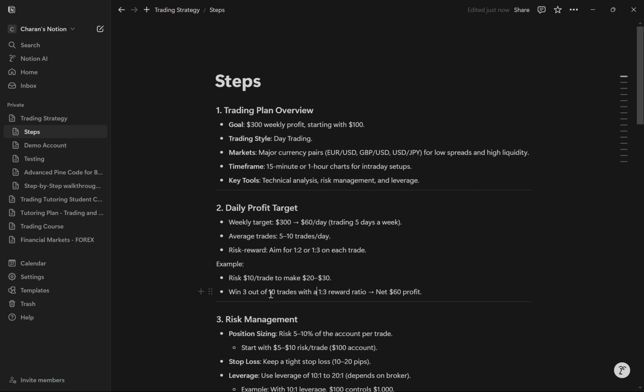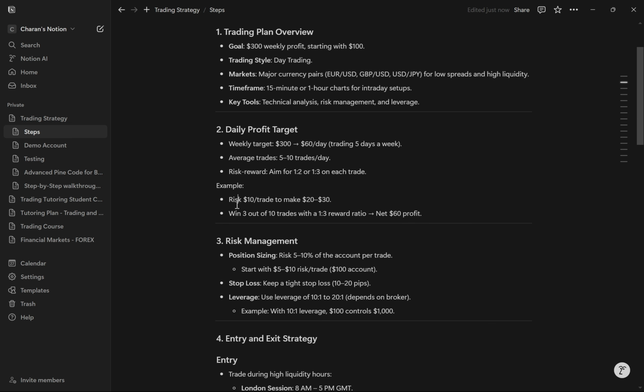$90. So again, I'd still end up having profits. So my target is to win at least 3 out of 10 trades with a 1:3 reward ratio.